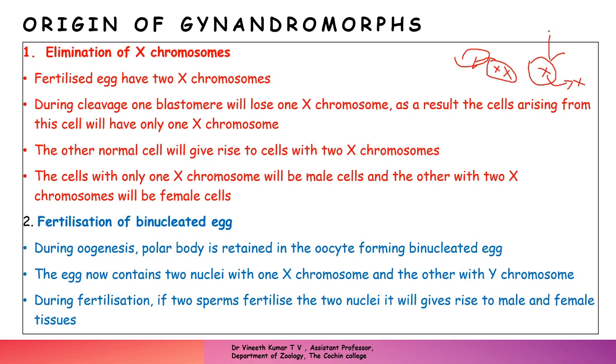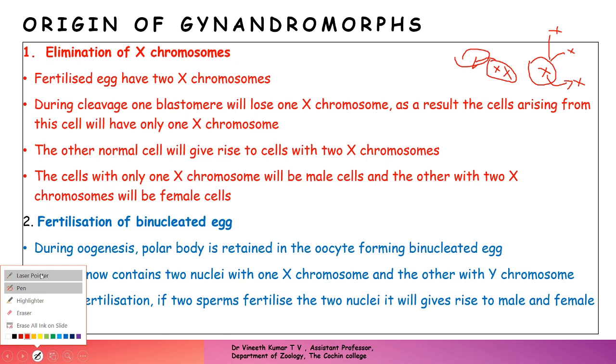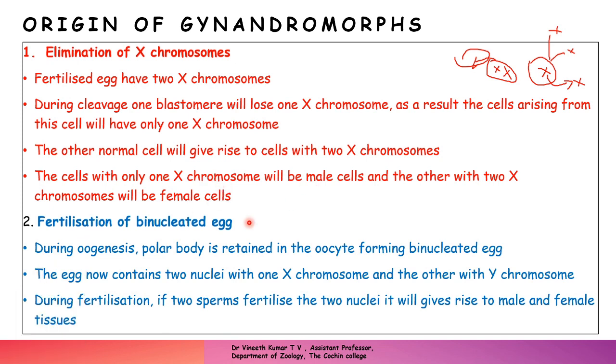will have only one X chromosome each. There will be a lacking of another X chromosome, that is X0. And the other cell will be normal, giving rise to two X chromosomes. So here the cells with only one X chromosome will be the male cells. They are sterile males. X0 will be male cells, and the other, with two X chromosomes, will be female cells.